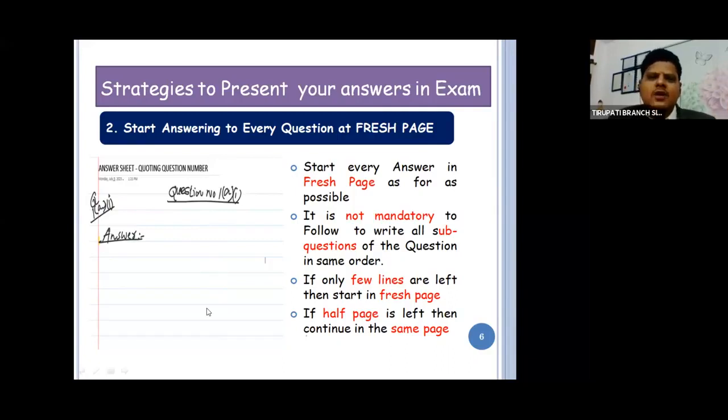There is a phobia in the student mindset. Sir, I have taken question number 1, and it has 4 sub questions. I wrote question number 1A. Question number 1B, I don't know the answer, but I will come and write later on, so I will leave 2-3 pages blank. Don't commit that mistake. Where is it given in the institute instructions? Go and read the question paper instructions. Whenever you write question number 1, you should write all the sub questions in the same order.